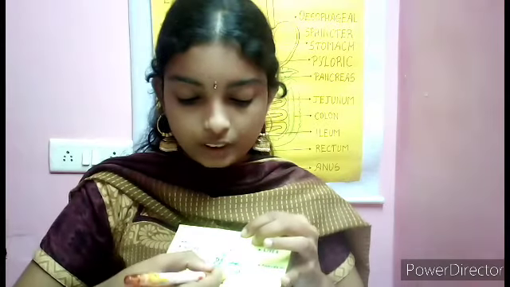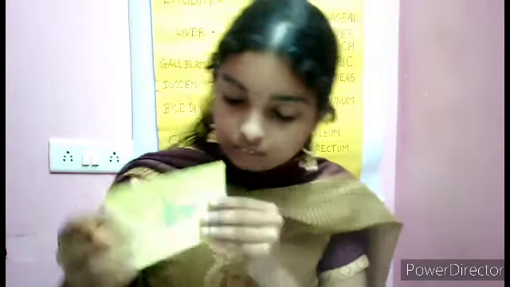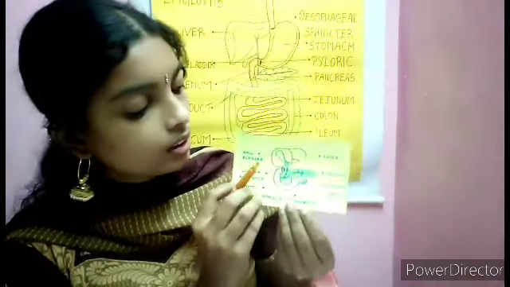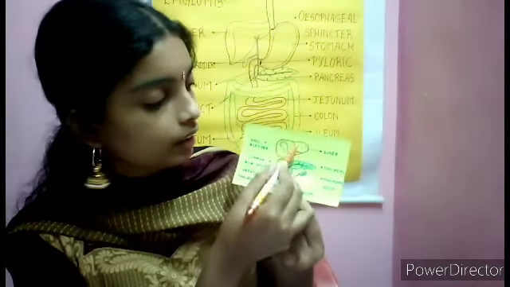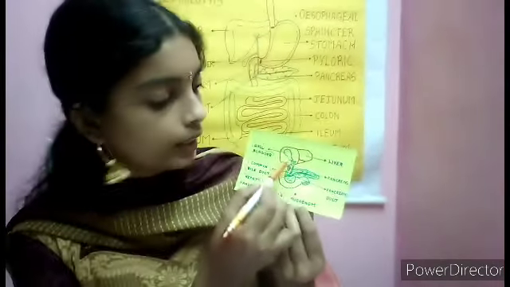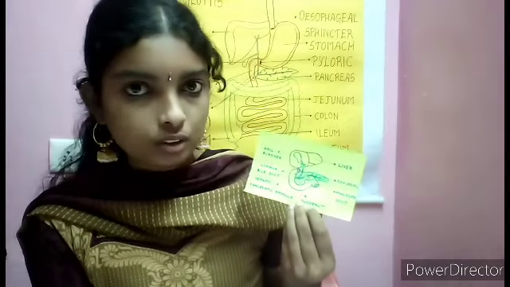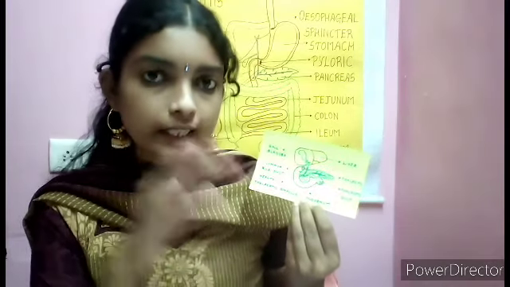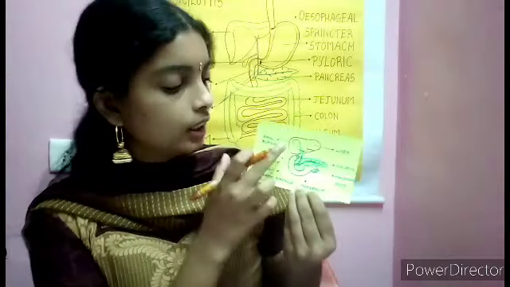This is your duodenum. This is the pancreas, which is a leaf-like organ. And can you see here? This is the duodenum, this is the pancreas, that is a leaf-like organ, and this is the liver. In the liver, you have the gallbladder. The liver secretes bile juice. Bile juice secreted by the liver is stored in the gallbladder.